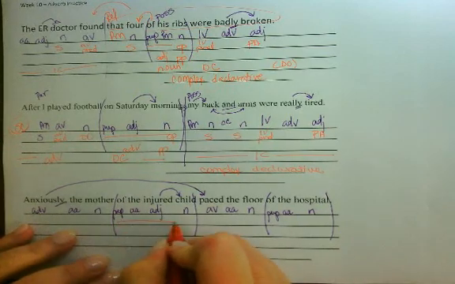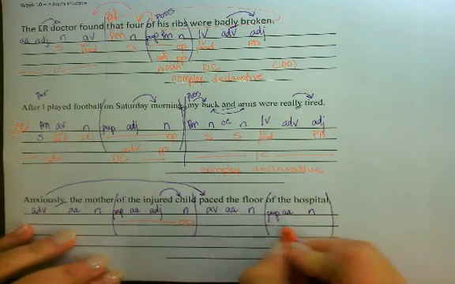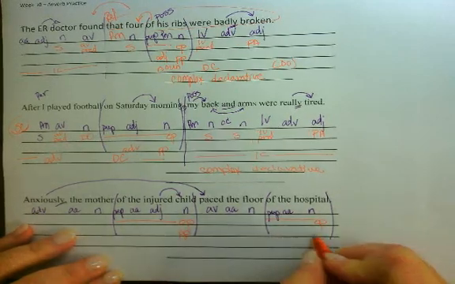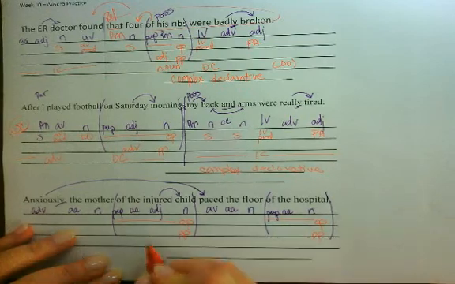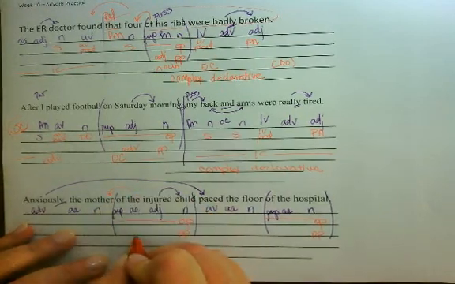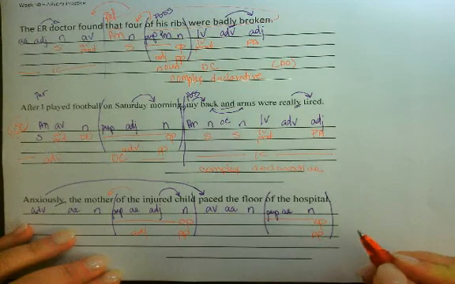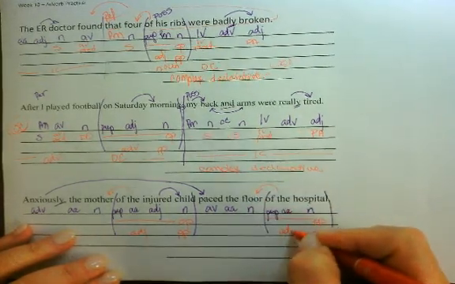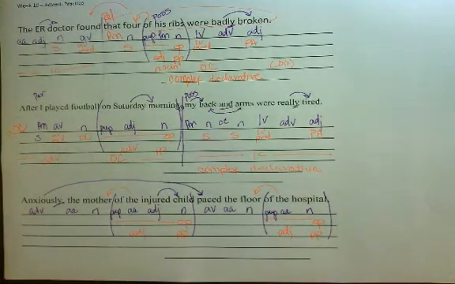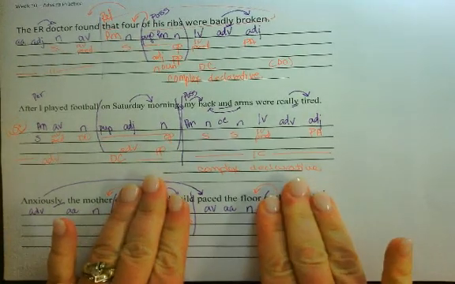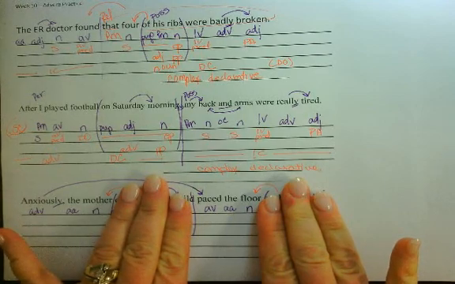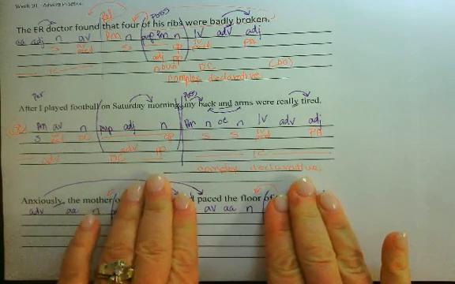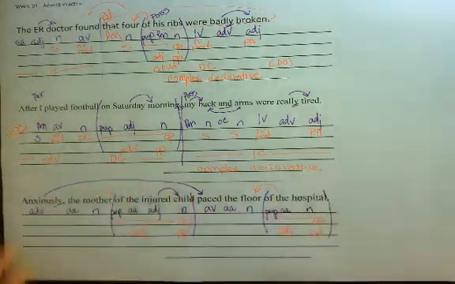All right, let's get rid of our prepositional phrases first. A prepositional phrase is always a noun or a pronoun, which makes an object of the preposition. Identify them as prepositional phrases. Which mother? The mother of the injured child, that's an adjective. And of the hospital, which floor? The floor of the hospital, that is also an adjective. So our prepositional phrases are gone, so you can actually read the sentence as though they're not there: Anxiously, the mother paced the floor. It's really helpful to get rid of your prepositional phrases because then you know what you're working with, okay?